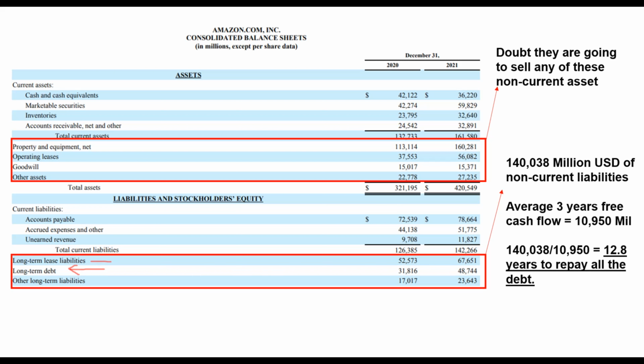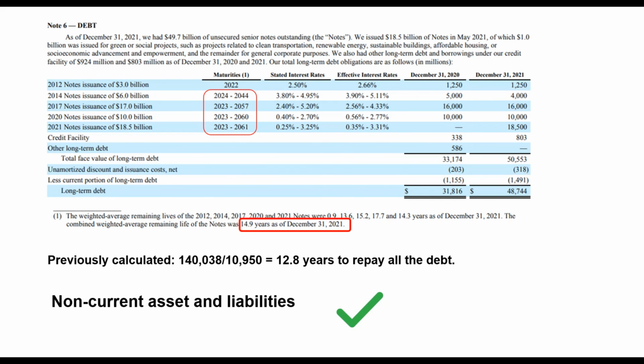Therefore, I will look at the notes relating to the long-term debt. From here, you will notice that the average remaining life of debt is 15 years, which means Amazon will be able to repay them on time, as we previously calculated that Amazon will take around 13 years to repay all the debt fully according to its free cash flow. Moving on to the next factor, growth.